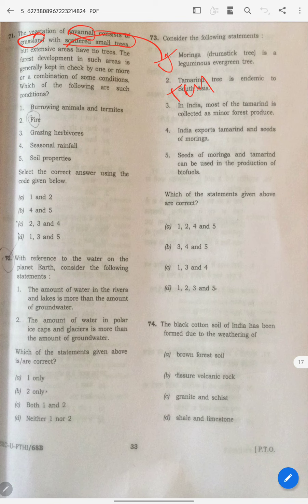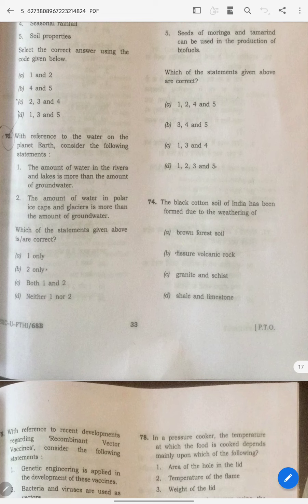Why is this area like that? Because of high temperature and less rainfall. Like this you can think logically and answer as C. Give answer as C.